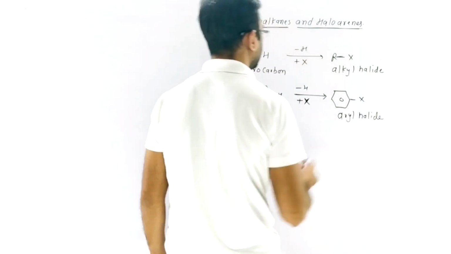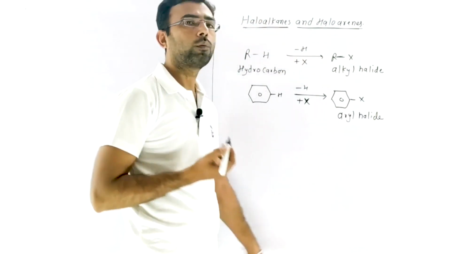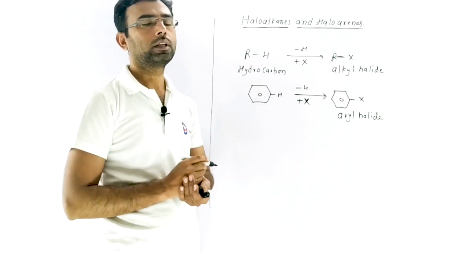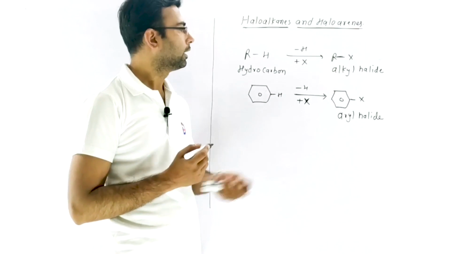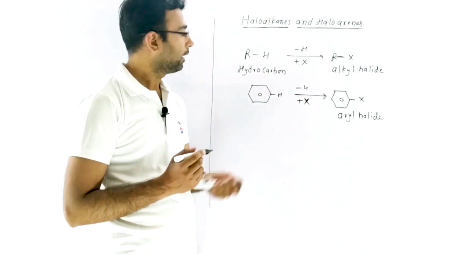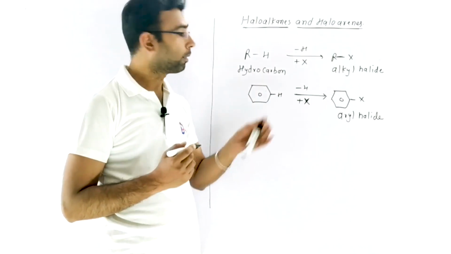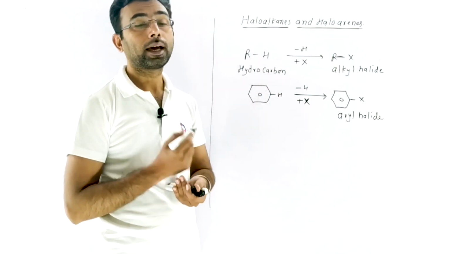So a halogen derivative is a substitution product of hydrocarbon or aromatic hydrocarbon. If in a hydrocarbon the hydrogen is substituted by halogen, it is an alkyl halide. If in an aromatic hydrocarbon the hydrogen is substituted by halogen, it is an aryl halide.